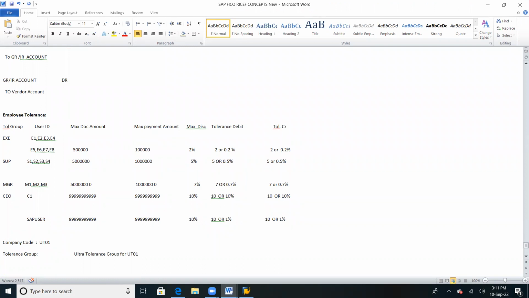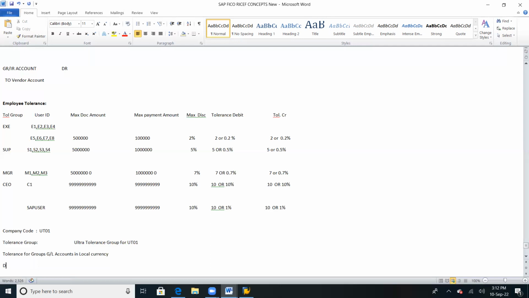Okay, and here there would be another description: tolerance for GL accounts in local currency. Local currency is nothing but your company code currency. Here you will have two options.